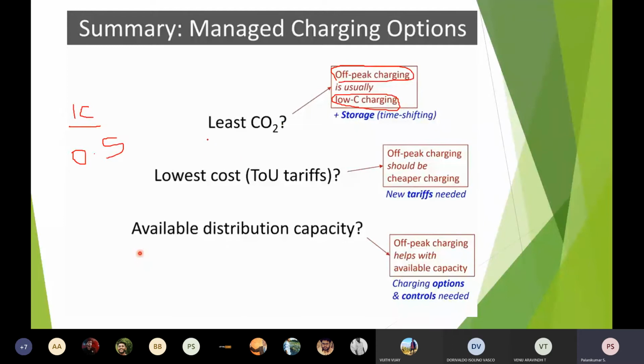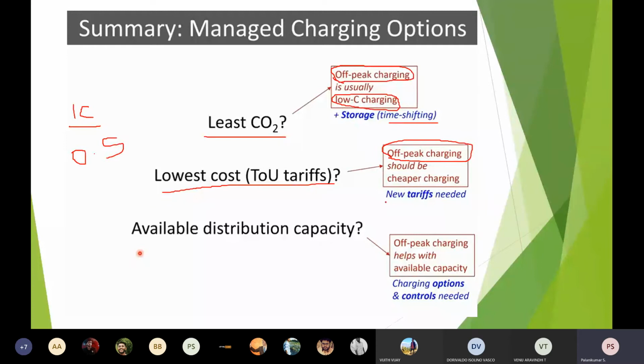So if you want to go for least CO2, this is a very important method: off-peak charging, usually at low C charging plus storage. So this will lead to time shifting. And if you want to go for the lowest cost tariff, for that also it is suggested to have off-peak charging only. That means usually between 8 p.m. to 5 a.m. or 6 a.m.